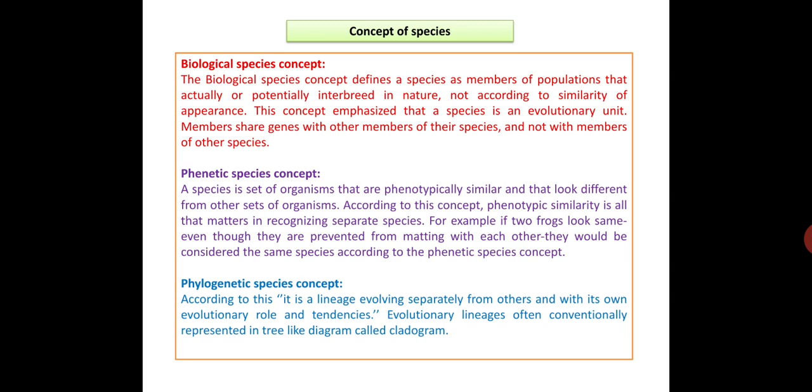Phylogenetic species concept: according to this, it is a lineage evolving separately from others and with its own evolutionary role and tendencies. Evolutionary lineage is often conventionally represented in a tree-like diagram called a cladogram.